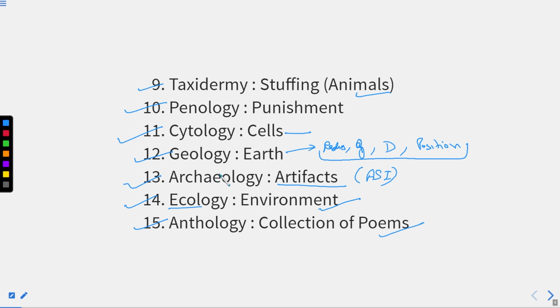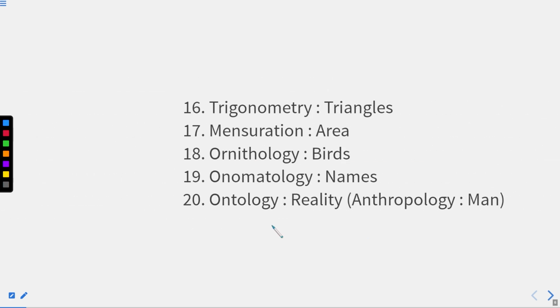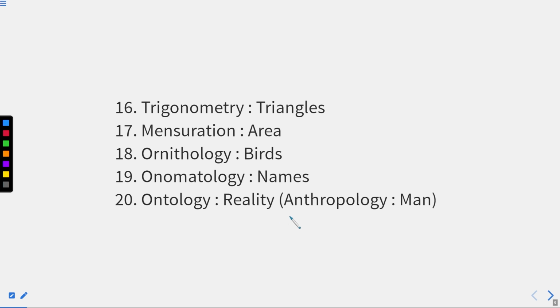So for all these things, you need to read them again and again, and make short notes of the same, right? Now I'm starting with a few more, for those who are in class 10th and reading this. Trigonometry is what? Dealing with triangles. Mensuration is what? Dealing with area. Area of what? Either a circle, a square, a sphere or a cube.